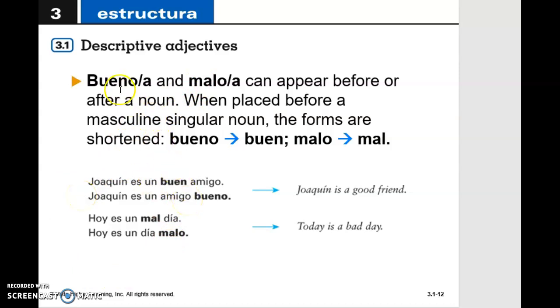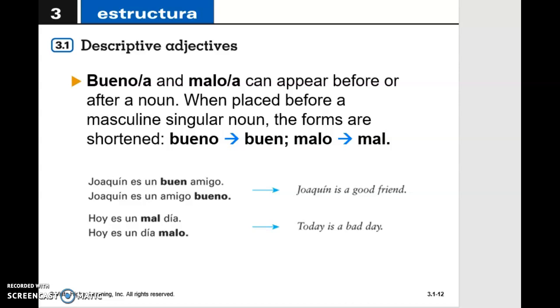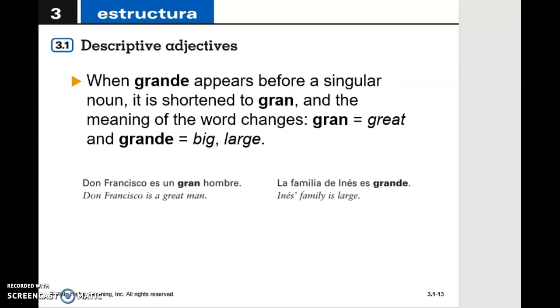And then bueno is going to go to buen. Malo is going to go to mal. And sometimes when you want to compare, we don't have it here, we're going to say mejor, or we're going to say peor. So we're going to say bueno and mejor, good and better, malo and peor, bad and worse. And we have a few more examples in here, so please look at those carefully.